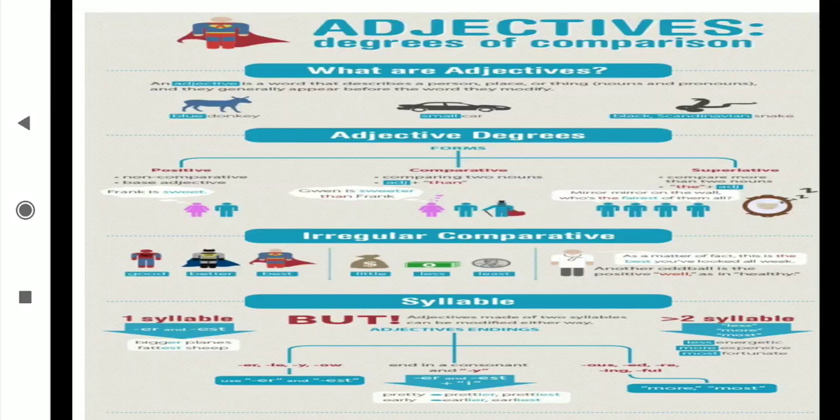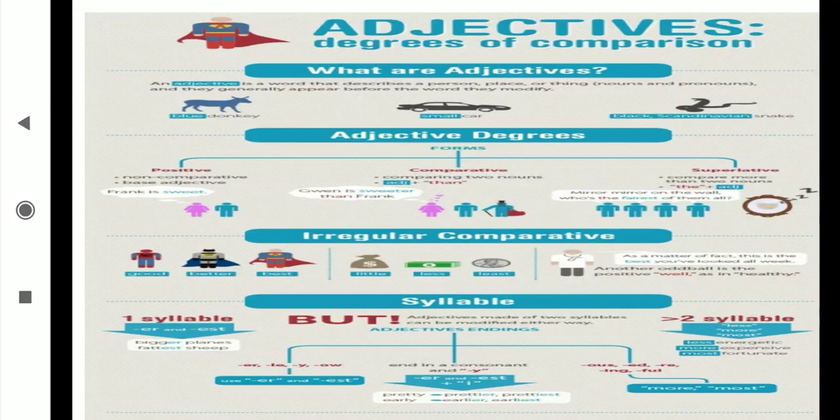See now, the adjective is a word that describes a person, place or thing, nouns or pronouns, and they generally appear before the word they modify, means before the noun. Donkey, before donkey adjective comes, blue donkey. Car is the noun, before car that adjective has come, small car. Then next is snake, which kind of? Black. That snake is there.